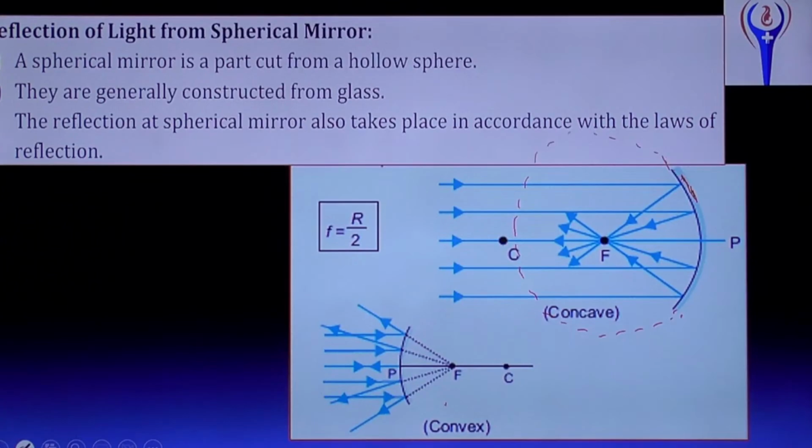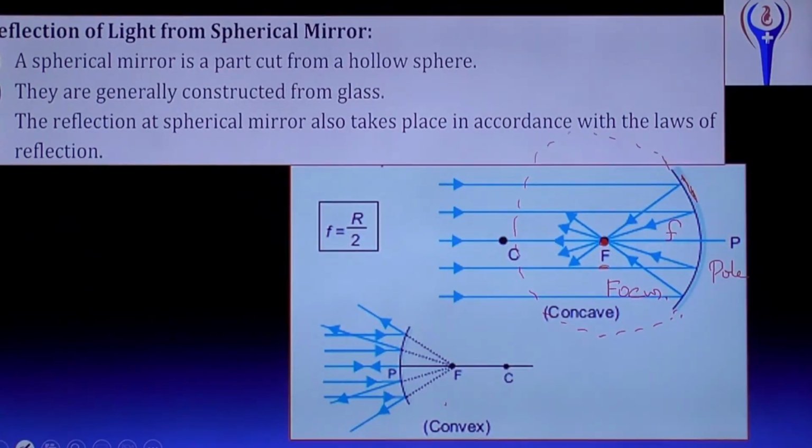Light rays incident on a concave mirror will be focused at a particular point. This point is called F, the principal focus. The distance between the focus and P, where P is the pole of the mirror, is the focal length f.